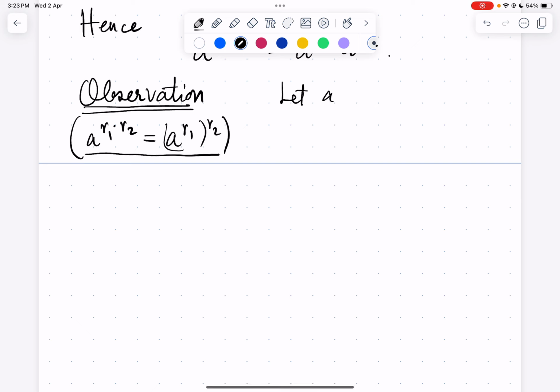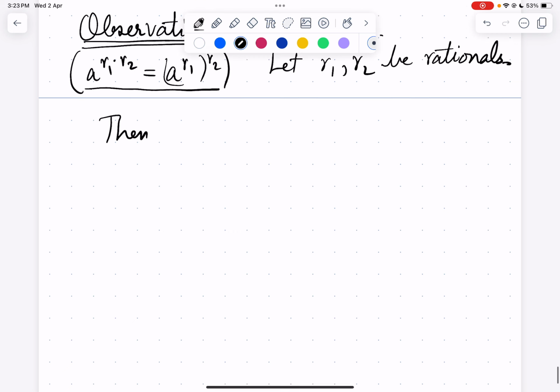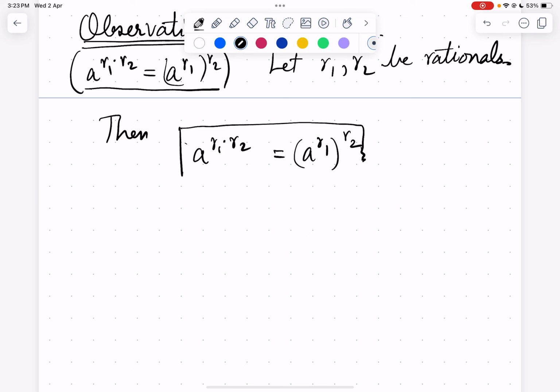So let a be greater than 0, and let r1, r2 be rationals. Then a^(r1 r2) is just (a^r1)^r2. This is another useful property of taking powers.